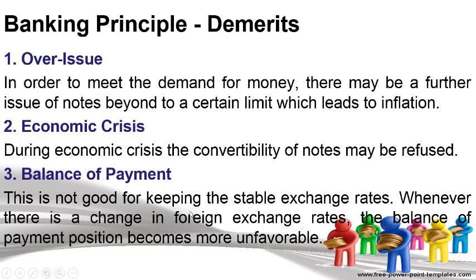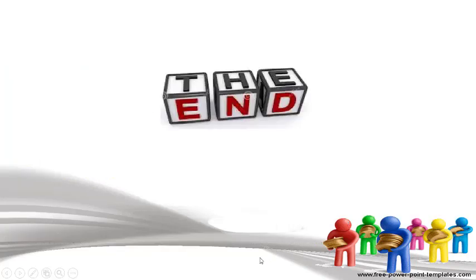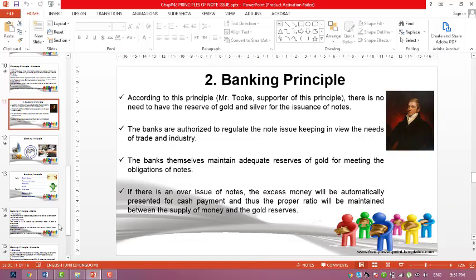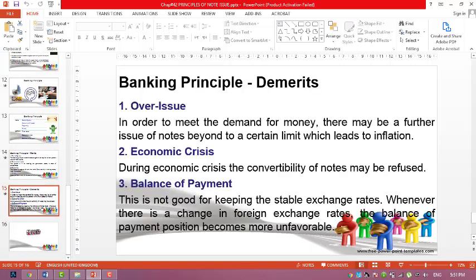The last demerit is balance of payment. This is not good for keeping stable exchange rates. Whenever there is a change in foreign exchange rates, the balance of payment position becomes more unfavorable. Guys, here we are ending. So what does the last line mean?